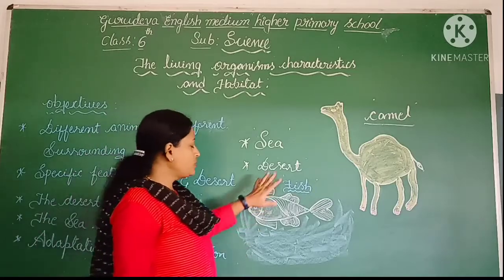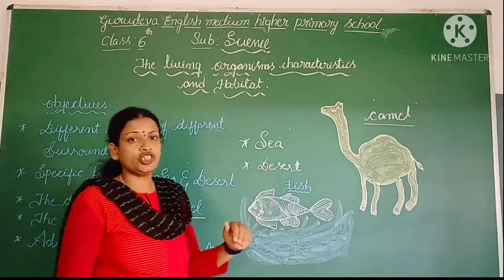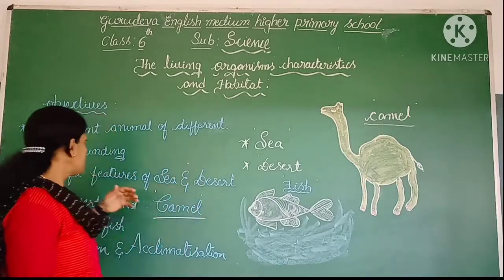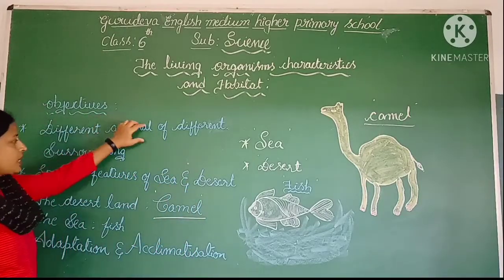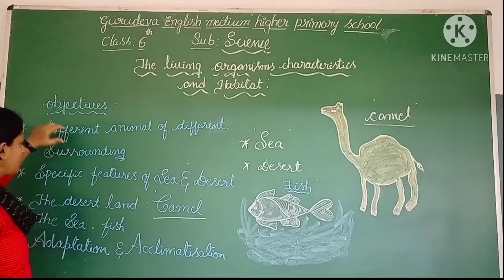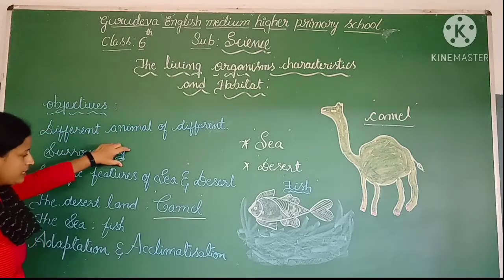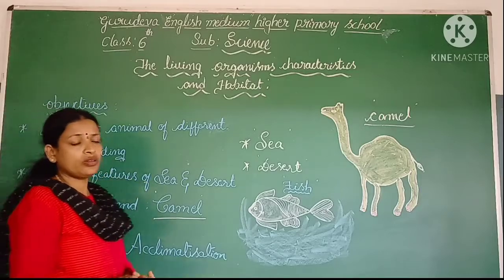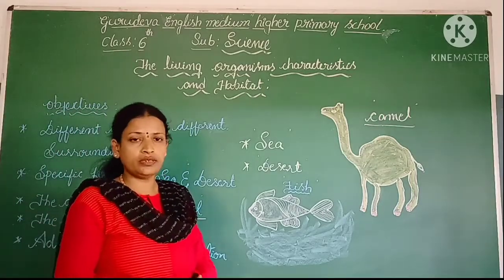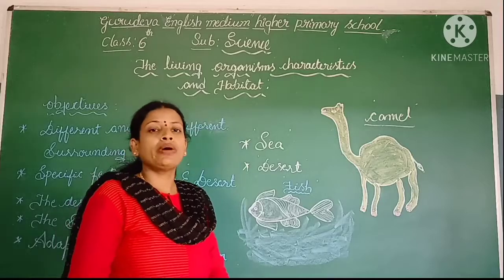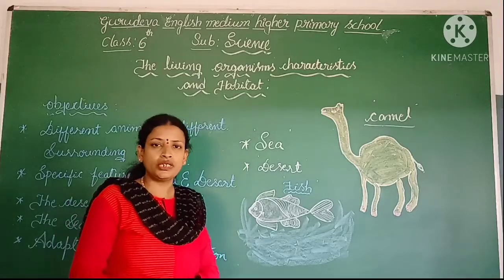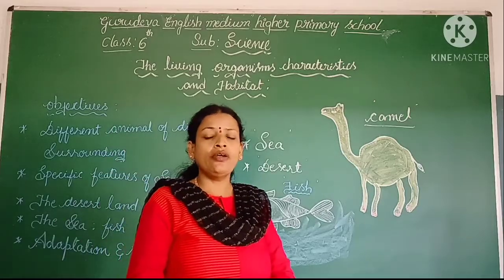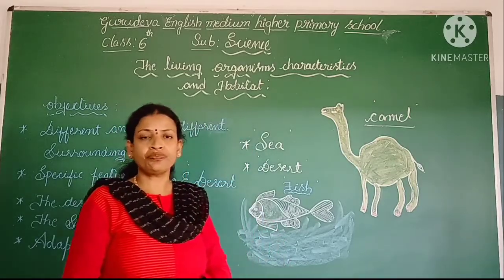Today in this session, what we learned, I am going to recall once again: different animals are from different surroundings, and what the specific features of the sea and of the desert land are, by considering the examples of a fish and a camel. Right, my dear children, I hope you understood this.